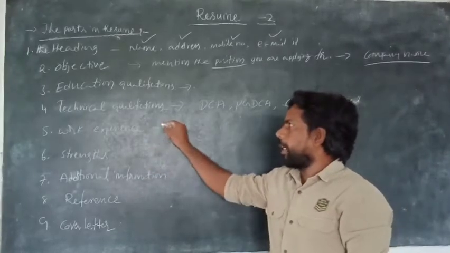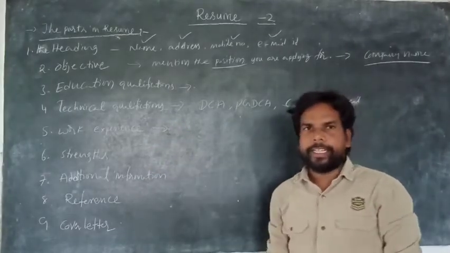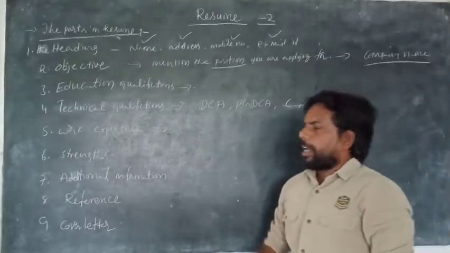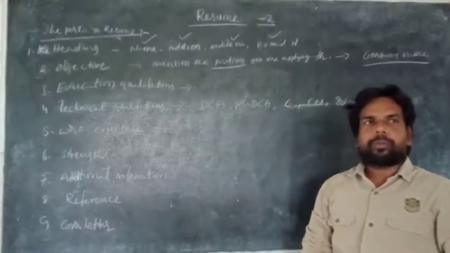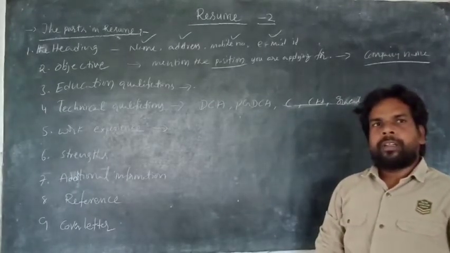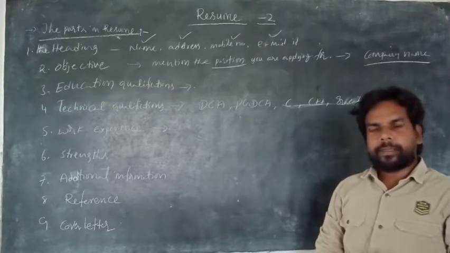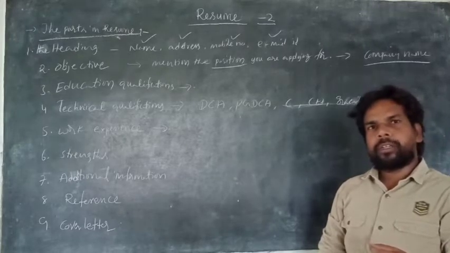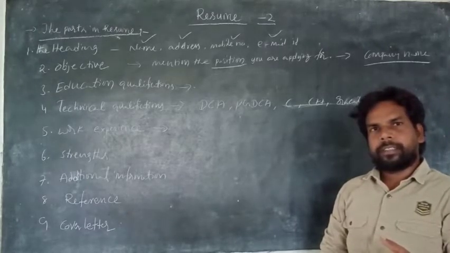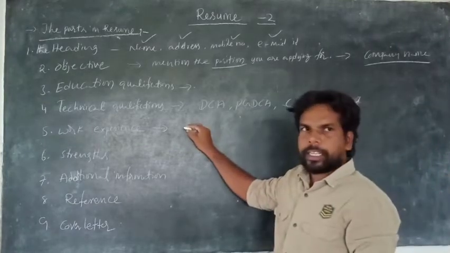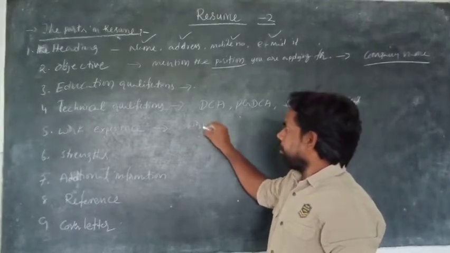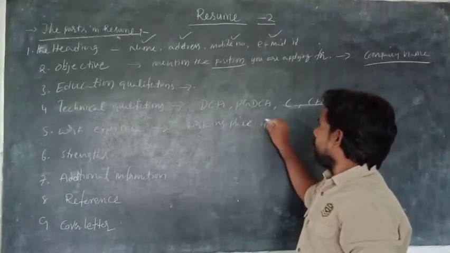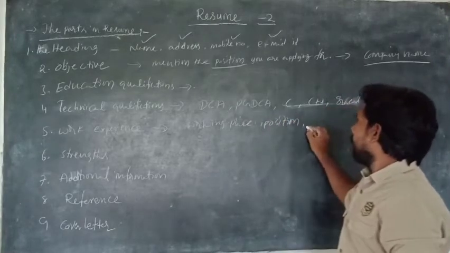Next one, work experience. It is mandatory in writing a resume or CV. In place of work experience, you have to write your previous working place, the duration of your working, and the position you worked as. The working place is nothing but the company. Your working place, your position, duration. Is it clear?